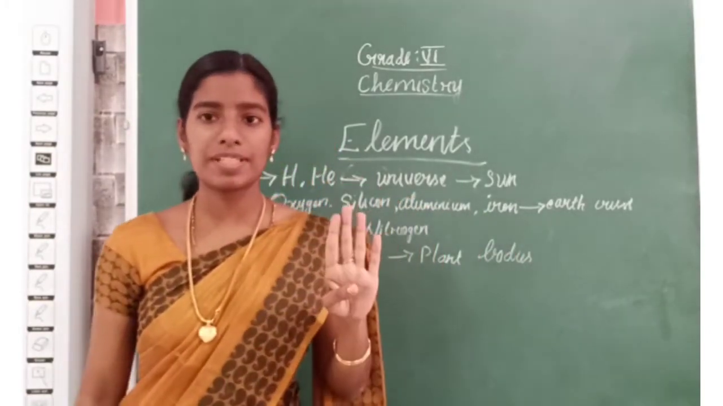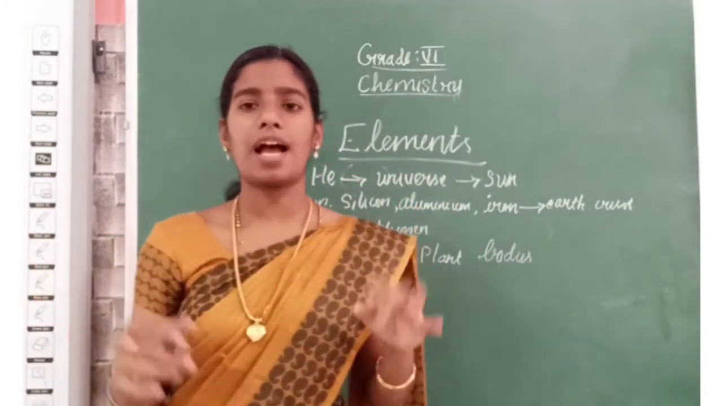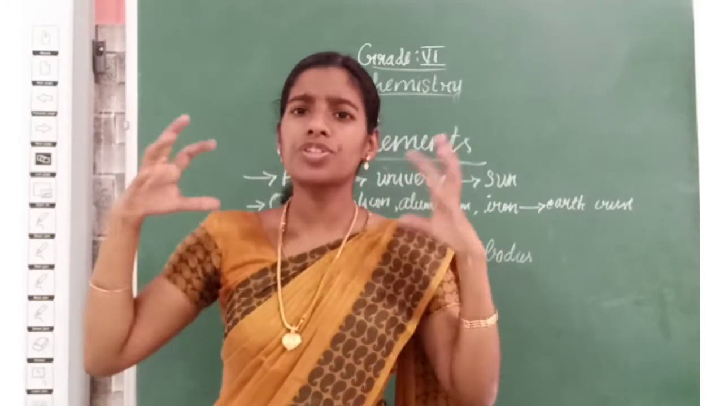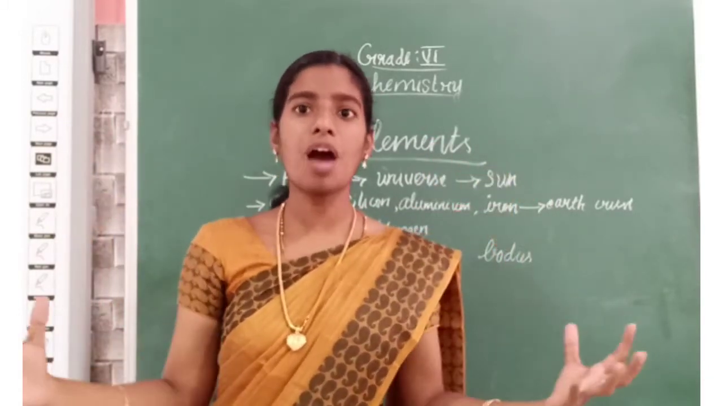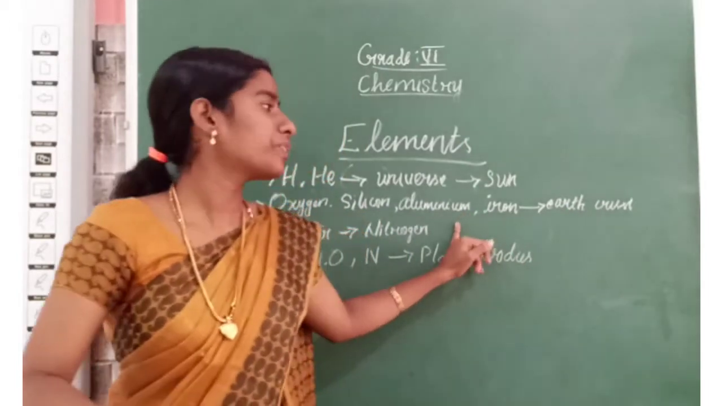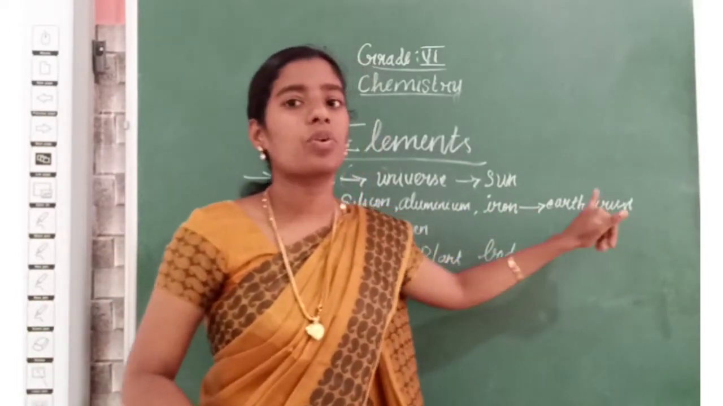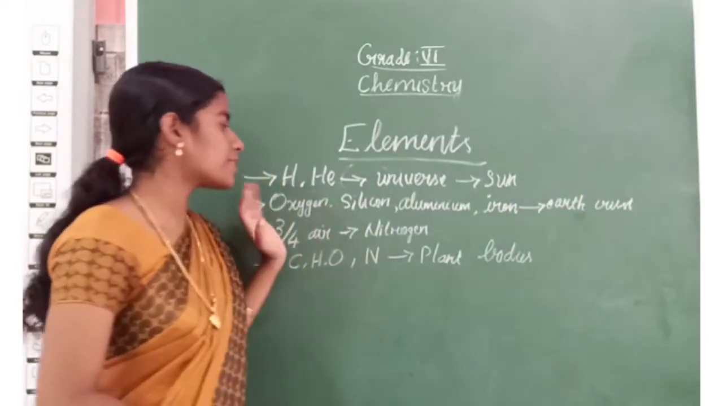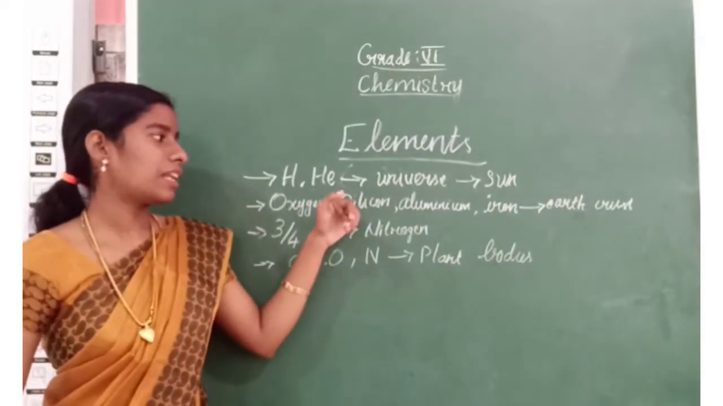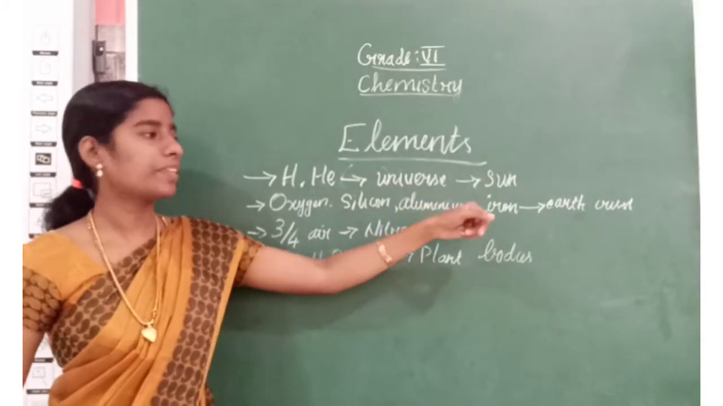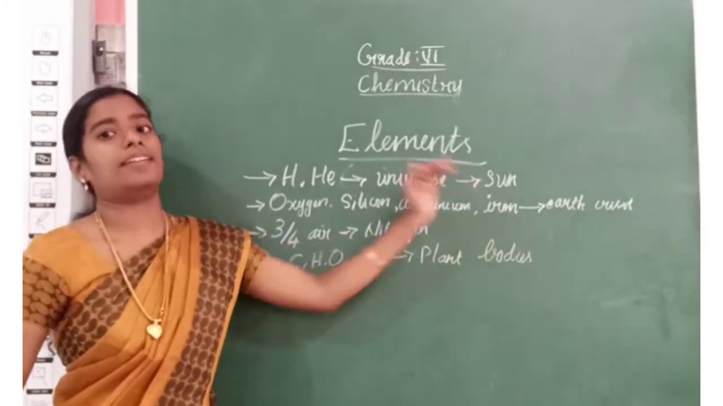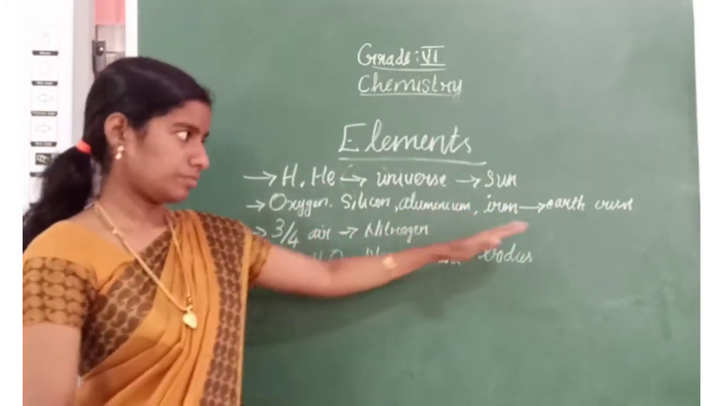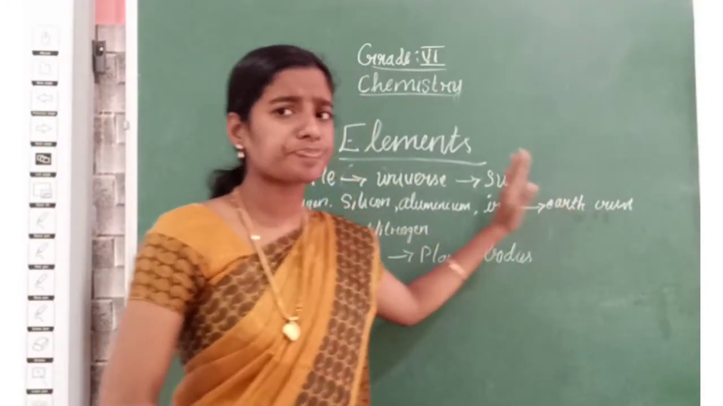These four elements are abundantly present. Abundantly means large in quantity. In large amounts, they are present in the earth crust. Where are they present? Earth crust. What are the elements? Oxygen, silicon, aluminium and iron. These are present in the earth crust.